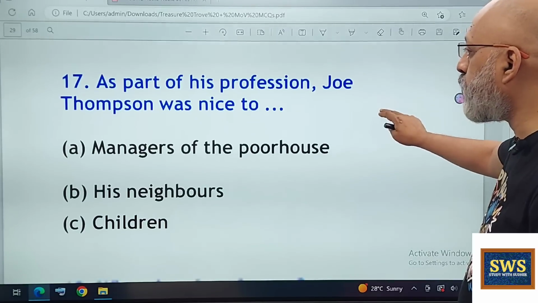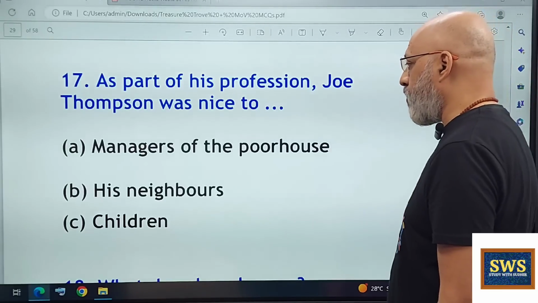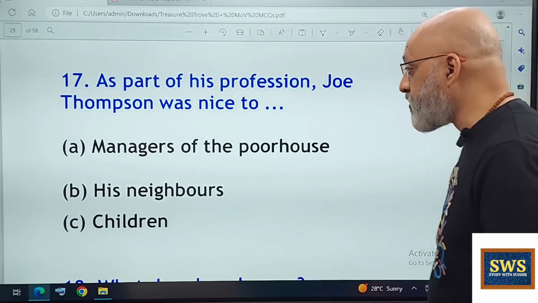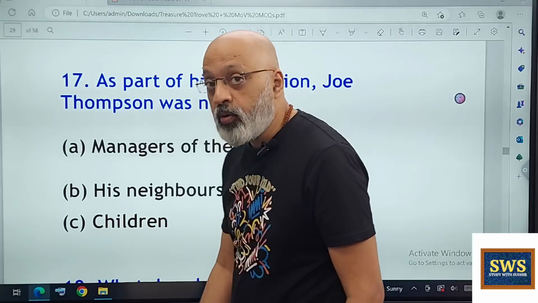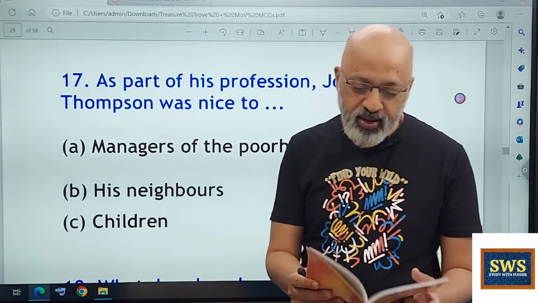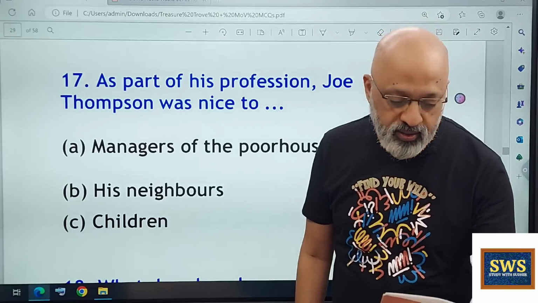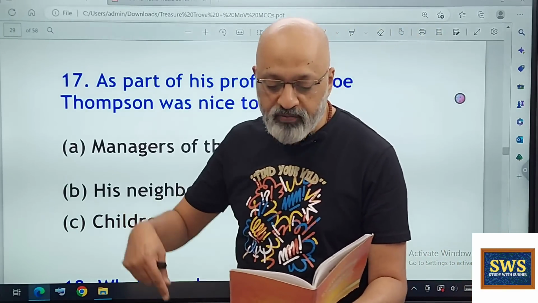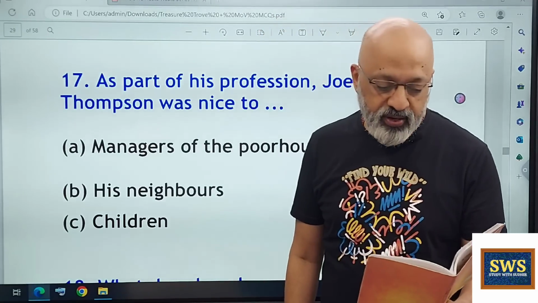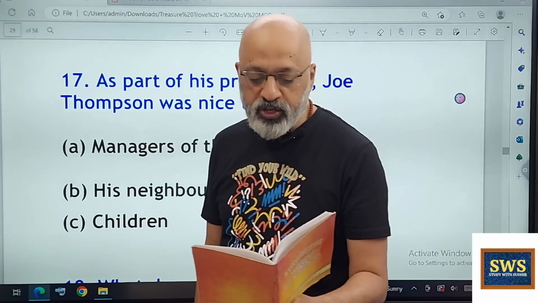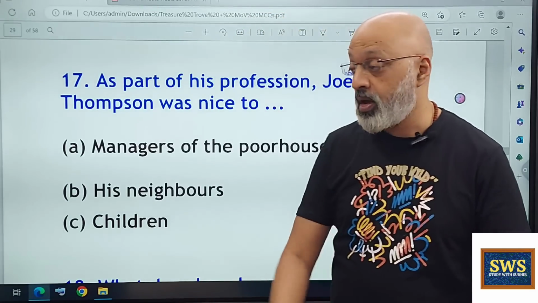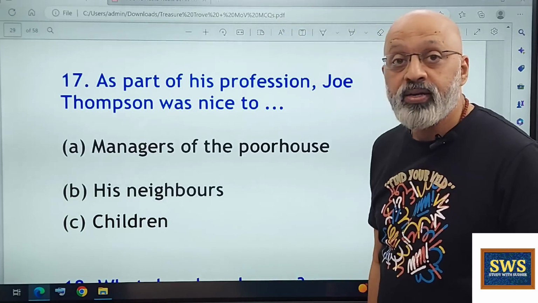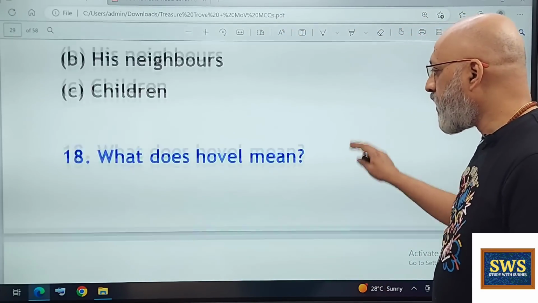As part of his profession, Joe Thompson was nice to the managers of the poorhouse, his neighbors, or children. Who was he nice to? The correct option is C. Why? Because the text says that Joe Thompson, the wheelwright, had a heart and it was very tender in some places. He liked children and was pleased to have them come to his shop where sleds and wagons were made or mended for the village lads without a draft on their hoarded sixpences. So he would do it for free for the children. So he obviously liked children. Option C.